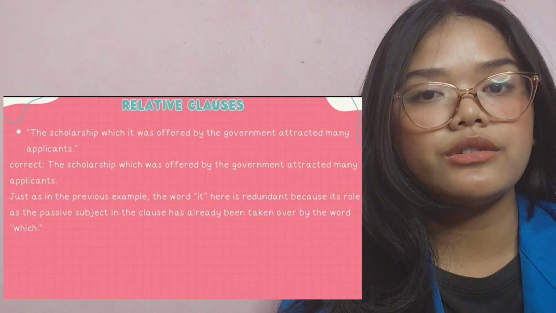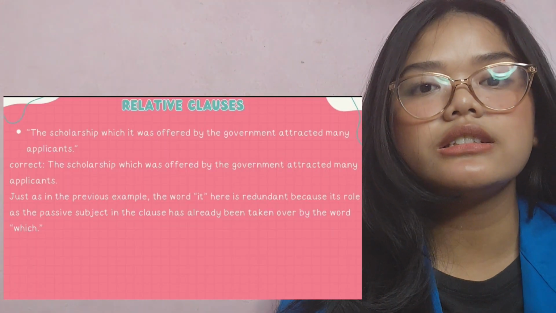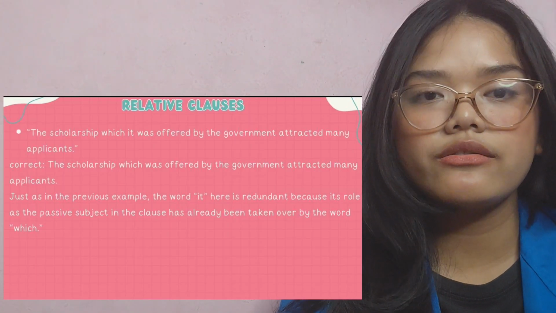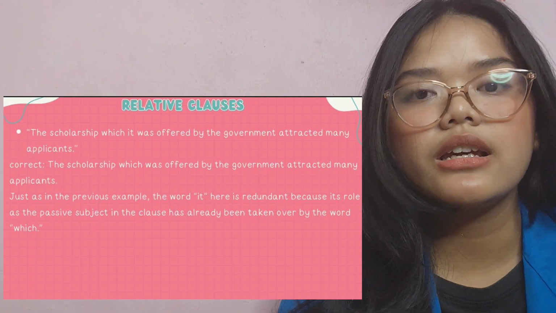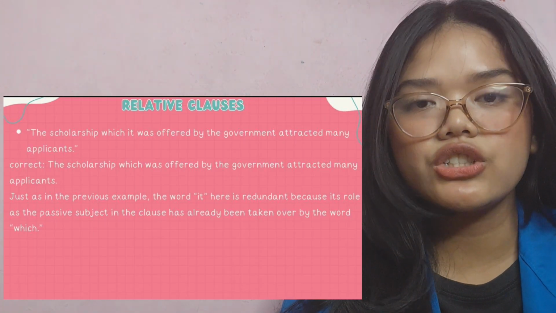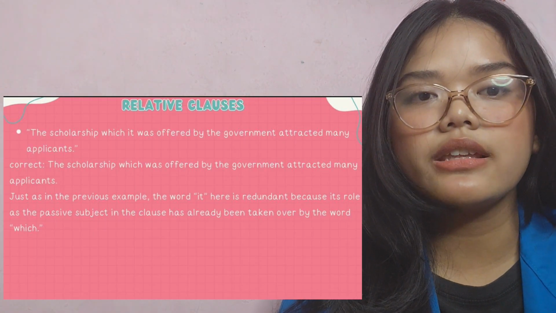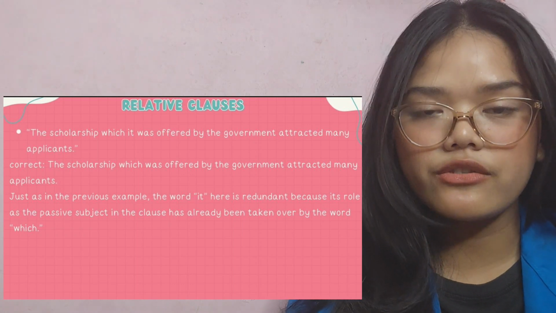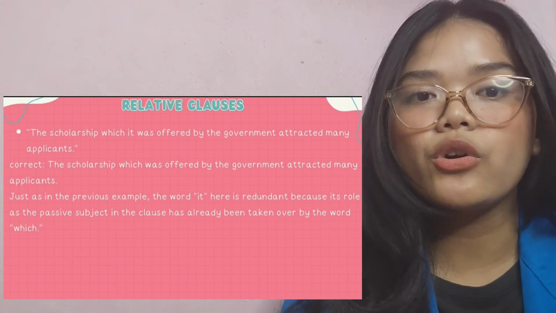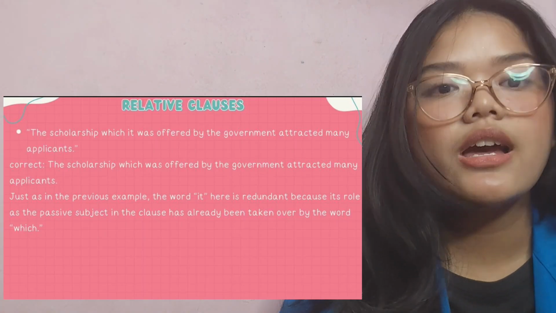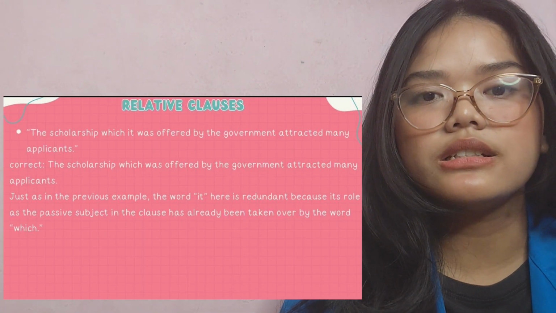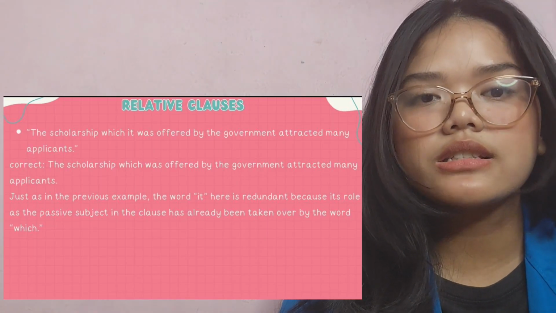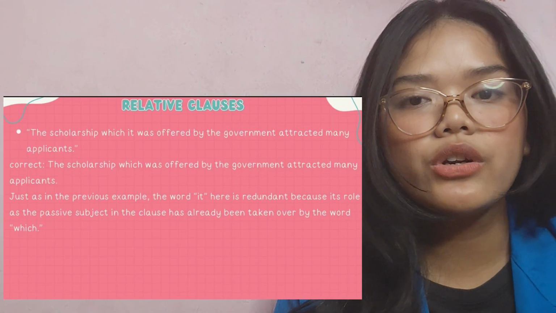The last example for relative clauses is, "The scholarship which it was offered by the government attracted many applicants." Correct: "The scholarship which was offered by the government attracted many applicants." Just as in the previous example, the word it here is redundant because its role as the passive subject in the clause has already been taken over by the word which.